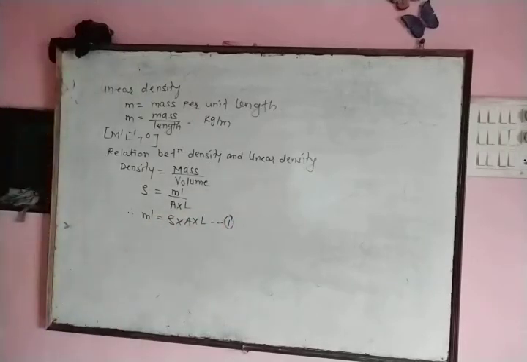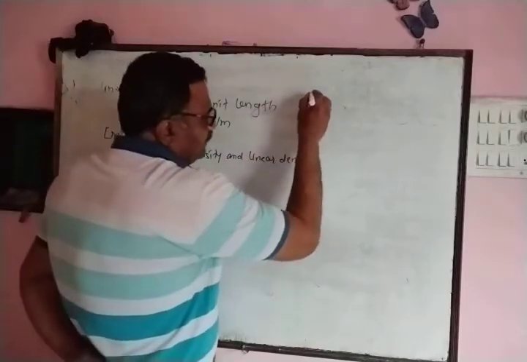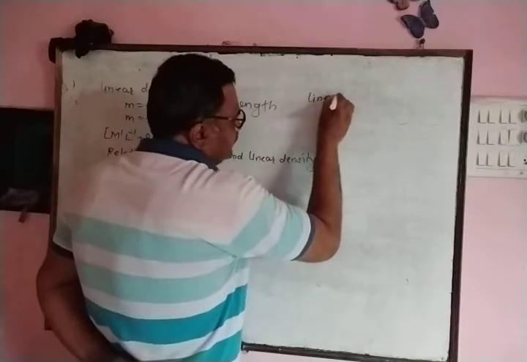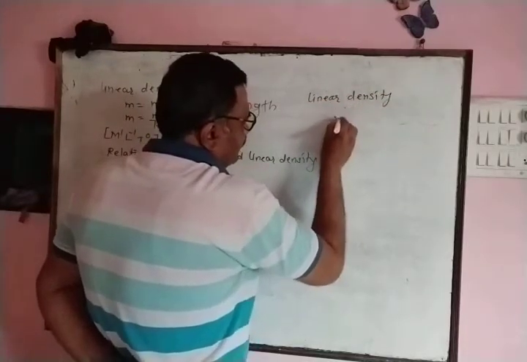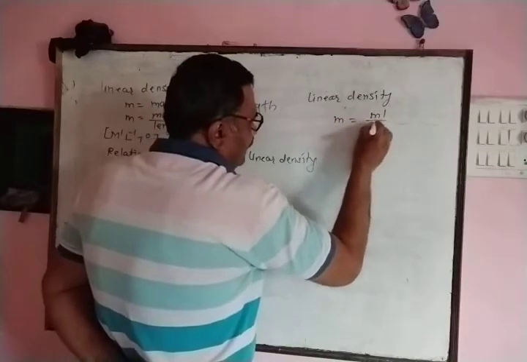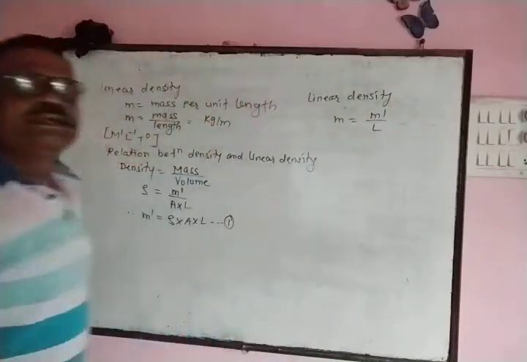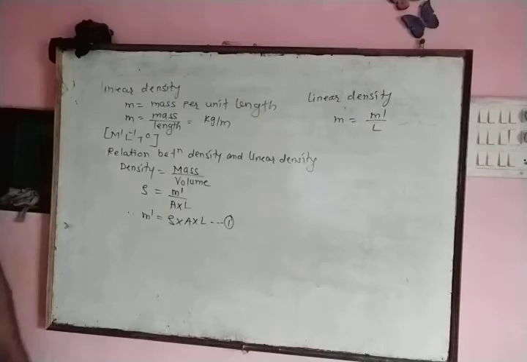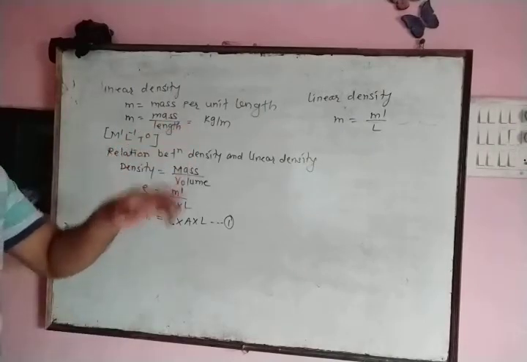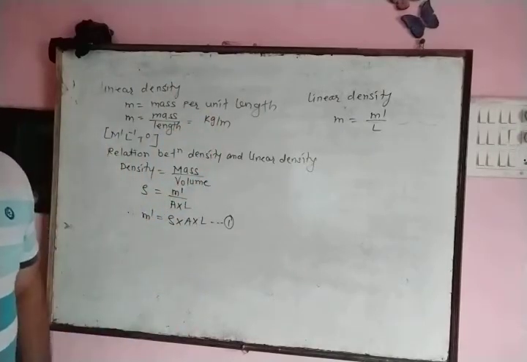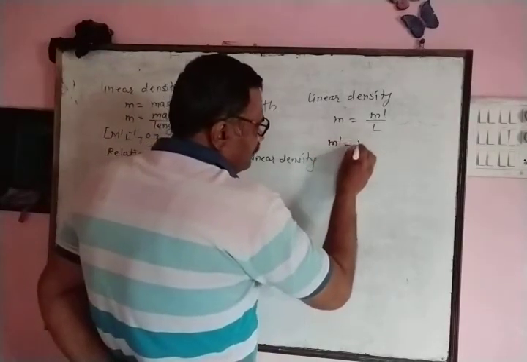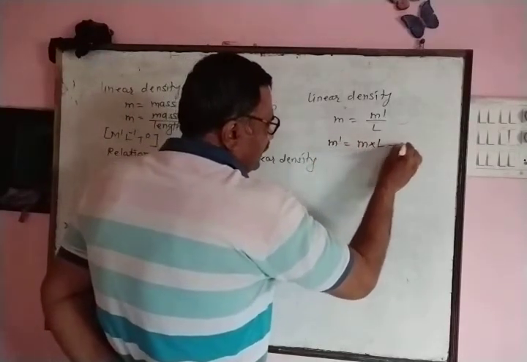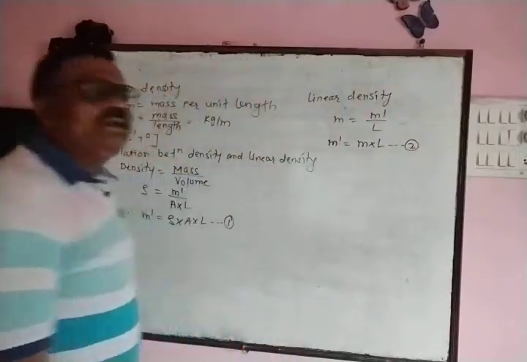Now linear density means mass of string upon length of string. Now if we take cross product, then we get mass of string is equal to linear density into length, and suppose this is equation number 2.